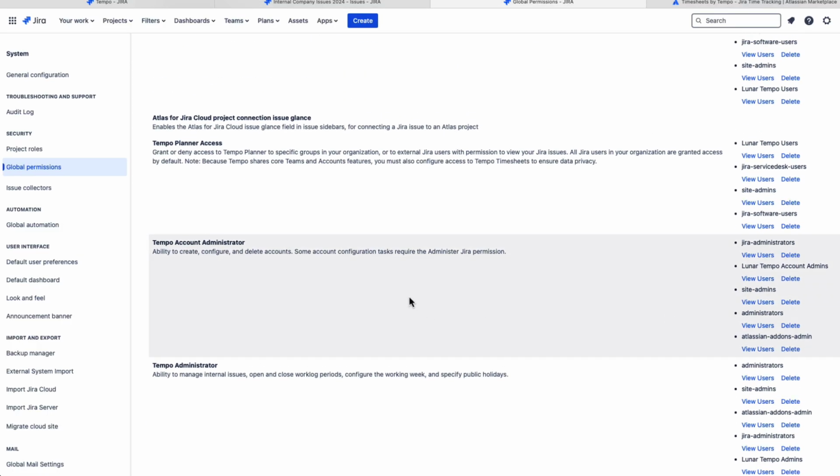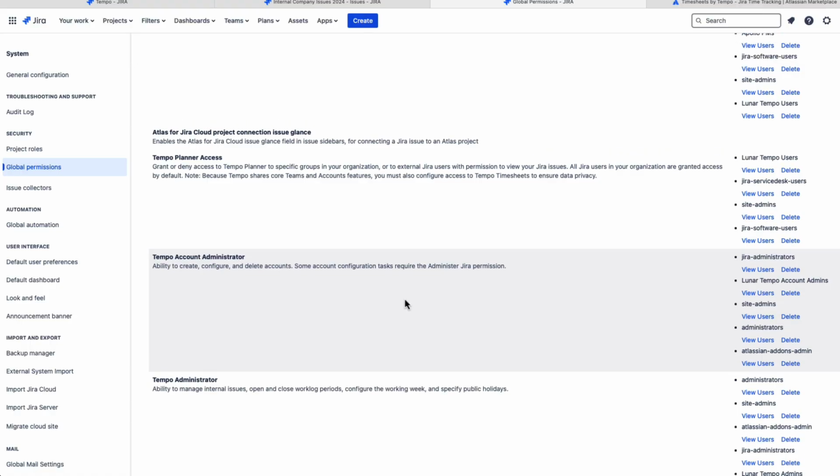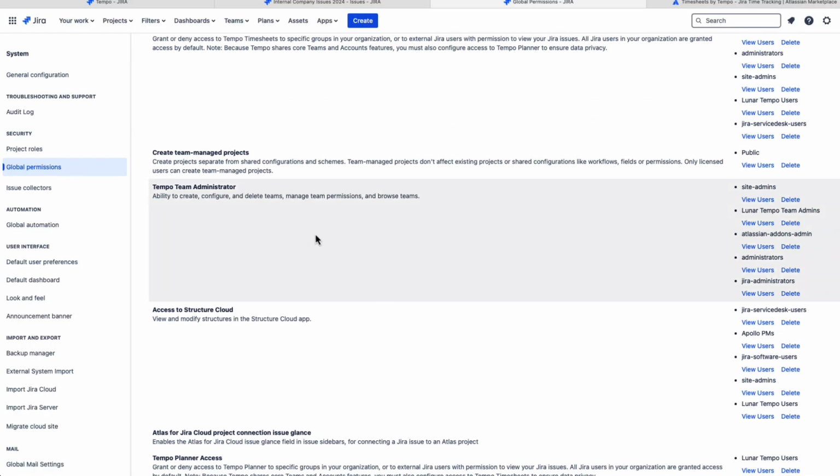You could also give somebody the Tempo account administrator permission or the Tempo team administrator permission. So as a Jira admin, you do have all three of those permissions in the Jira administrators group, but you can make separate user groups for those and then make sure that the right people have these permissions.